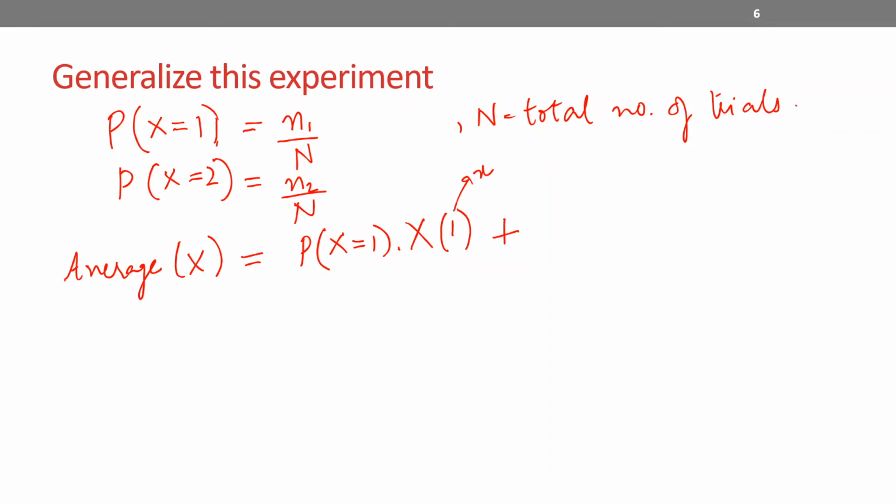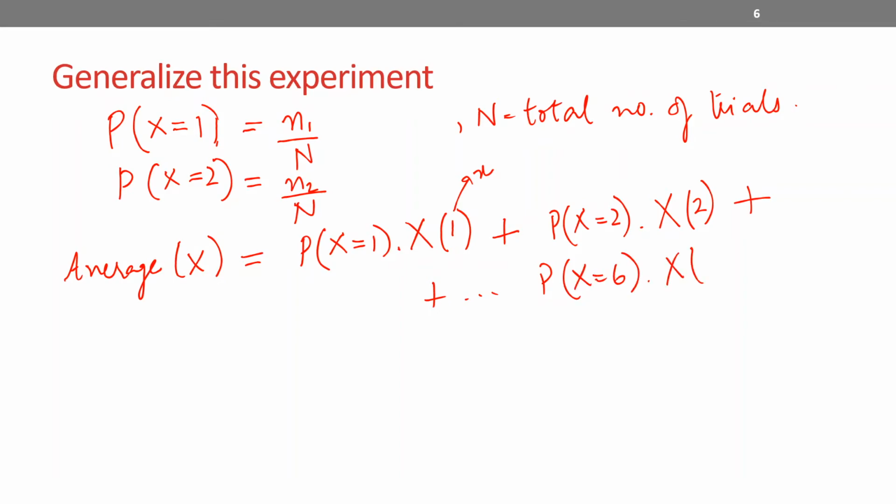Plus the probability of x equals 2 times the value that the random variable takes on when it shows 2, plus and so on until the probability of x equals 6 times x6. Just notice my random variable is defined for some x, right? So this is my x. This is how we used to write capital X equals small x.